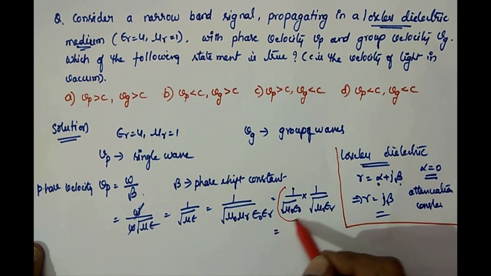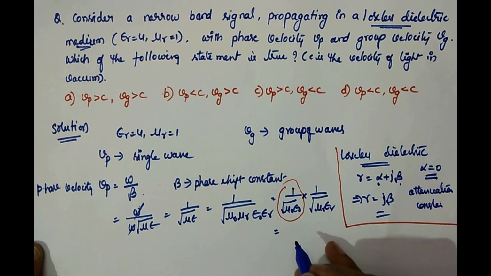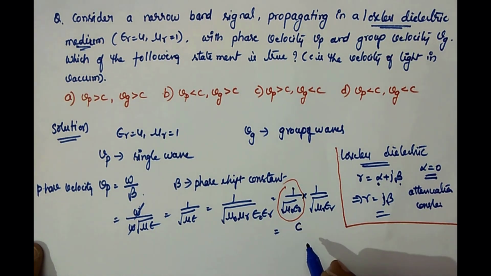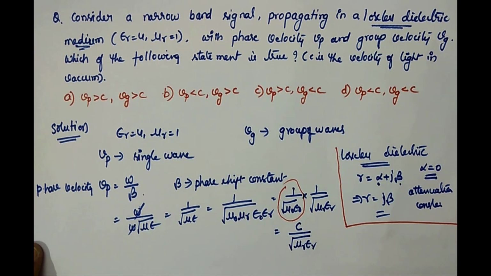It is the velocity with which light travels in vacuum, that is given by c. So now we can write it as c divided by root mu r epsilon r. Now you can take epsilon r 4 and mu r 1. So it will be c by root 4, which is c by 2.